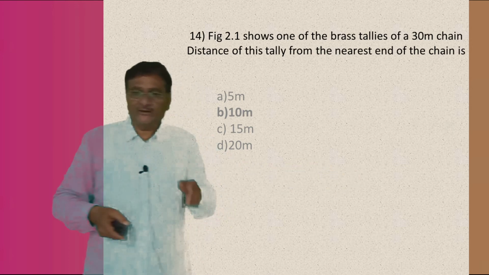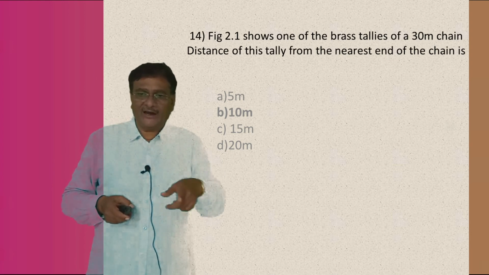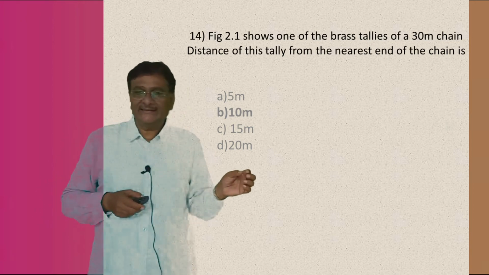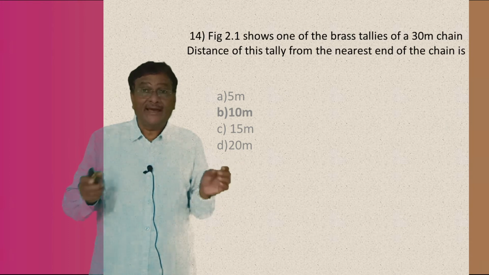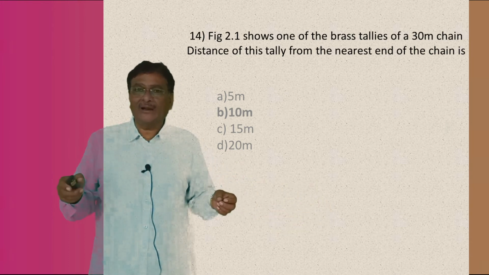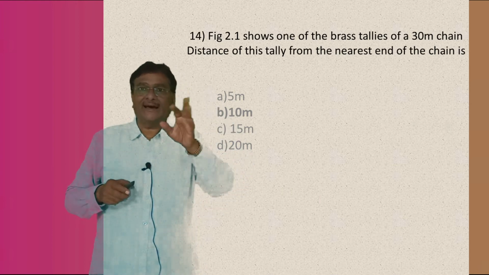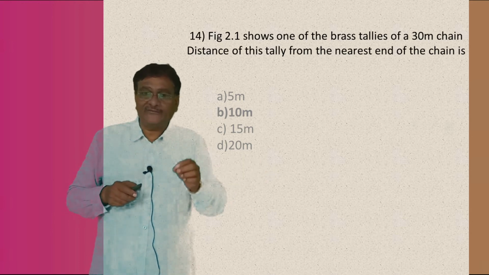Whether it is 5 meter, 10 meter, 15 meter or 20 meter. These tallies are placed at a distance of 10 meter from the nearest end. So the tallies are available at a distance of 10 meter in a 30-meter chain.